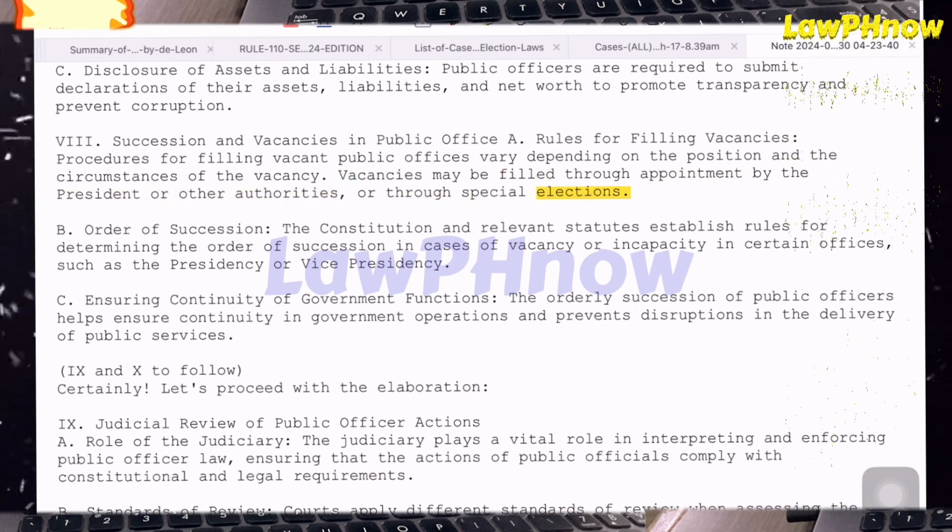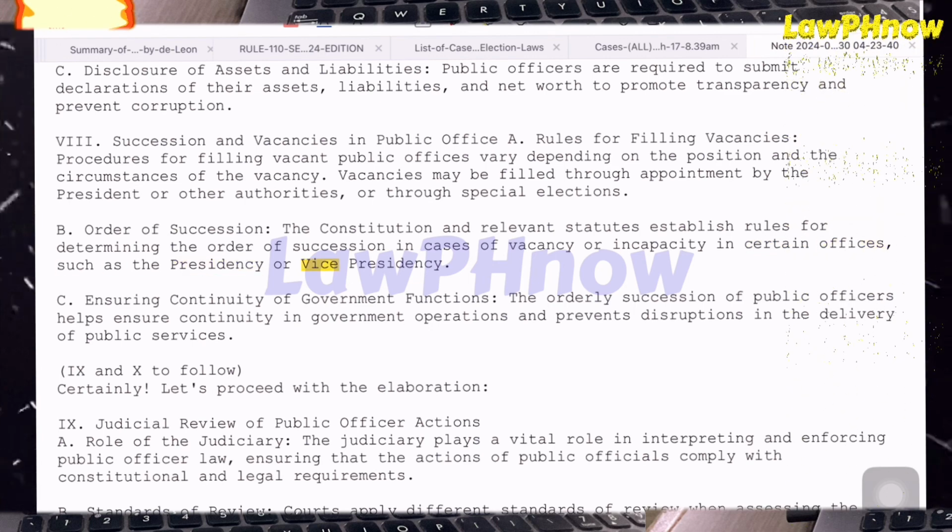B. Order of succession. The Constitution and relevant statutes establish rules for determining the order of succession in cases of vacancy or incapacity in certain offices, such as the presidency or vice presidency. C. Ensuring continuity of government functions. The orderly succession of public officers helps ensure continuity in government operations and prevents disruptions in the delivery of public services.